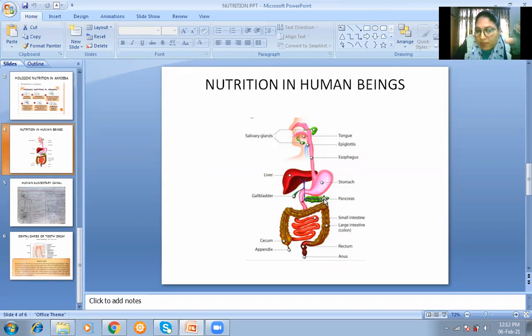Then next is the pancreas. This is an important part of the digestive system, because the pancreas secretes enzymes, as well as a very important hormone. Which hormone is secreted by the pancreas that is related to diabetes? Okay, that is insulin. First of all, see the enzymes. So you know which enzymes are secreted by the pancreas. Where does the pancreas secrete its enzymes? It is secreting its enzymes into the small intestine.